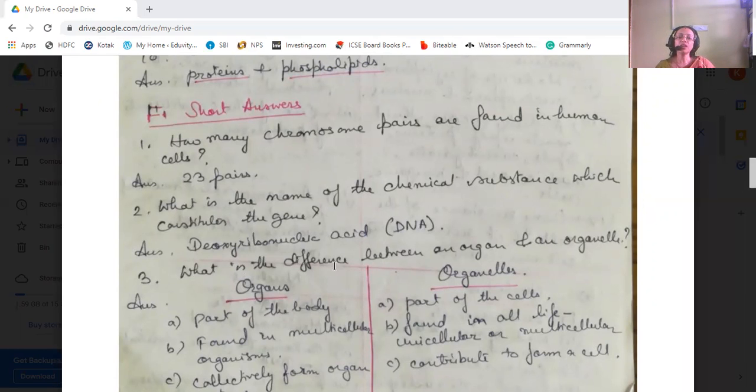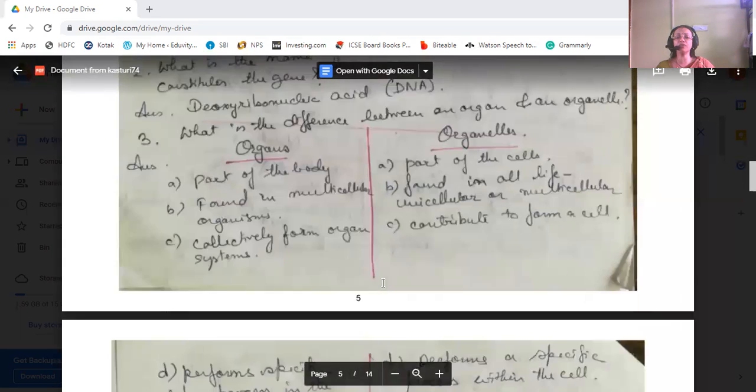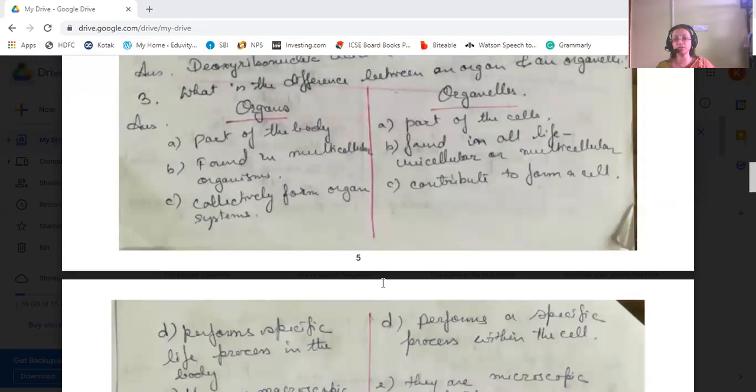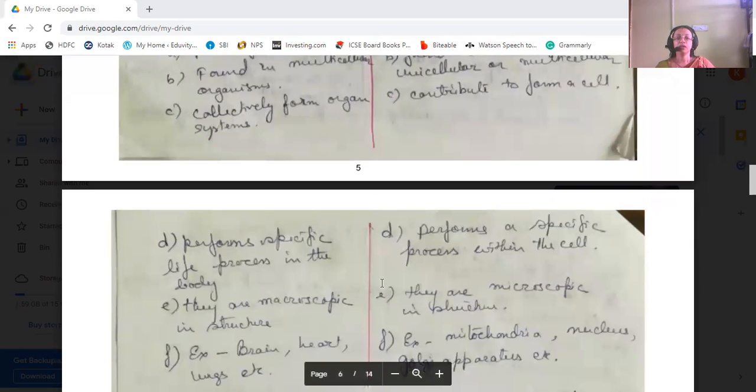Organs collectively form the organ system, whereas organelles contribute to form a cell. Organs perform specific life processes in the body, whereas organelles perform specific life processes within the cell.